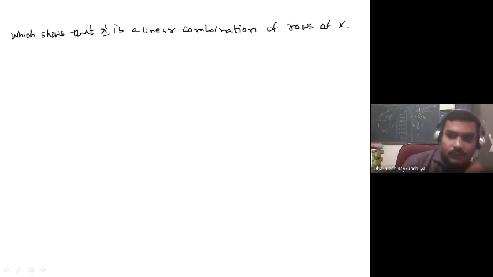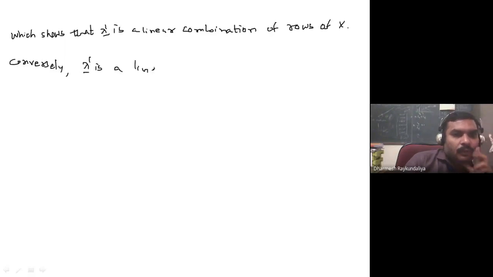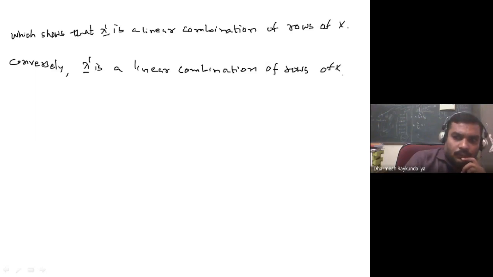Conversely, what is given? It is given that lambda dash is a linear combination of rows of X, that is, lambda dash equals u dash x.